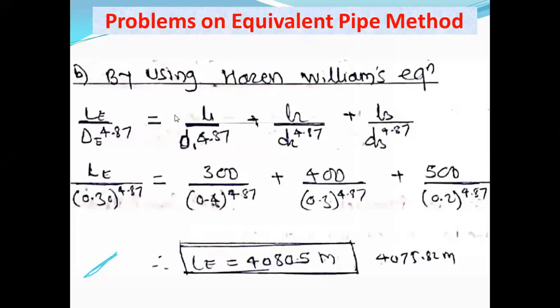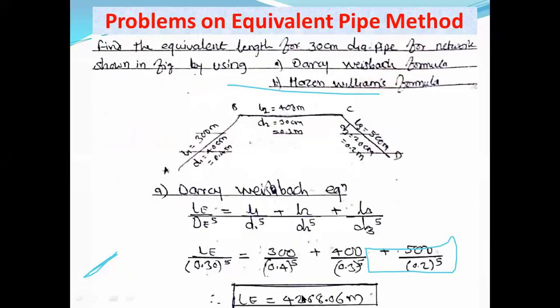Other students who have not yet completed solving the problem, you can note down this answer for checking the accuracy and correctness of your answer. 4075.82 meter is the answer for the Hazen-Williams equation, and for the Darcy-Weisbach equation, the answer is 4268.06 meter. Okay. So now we will stop here.